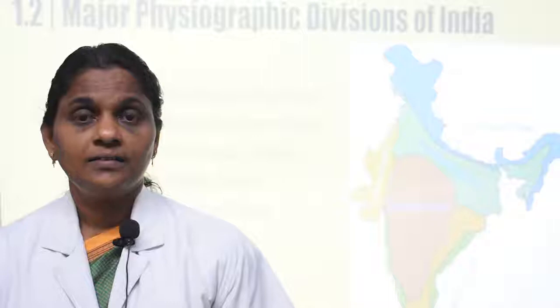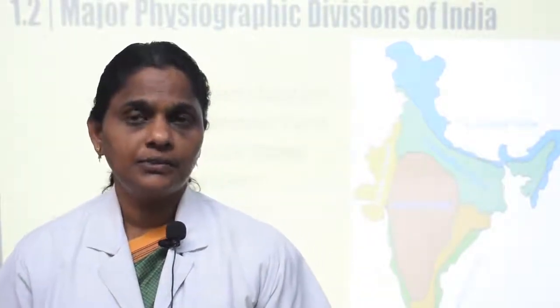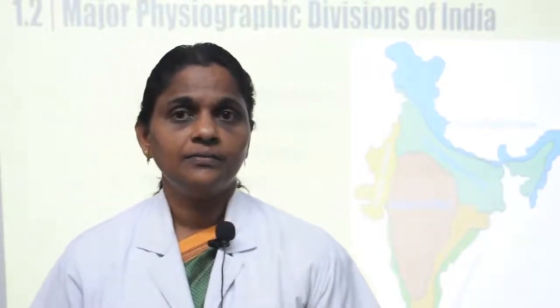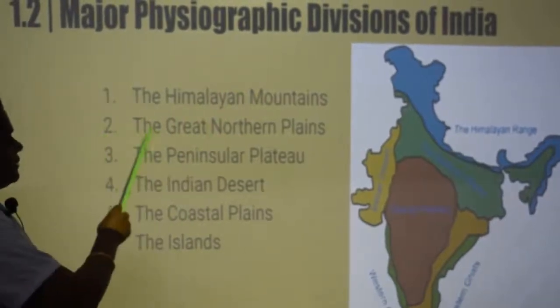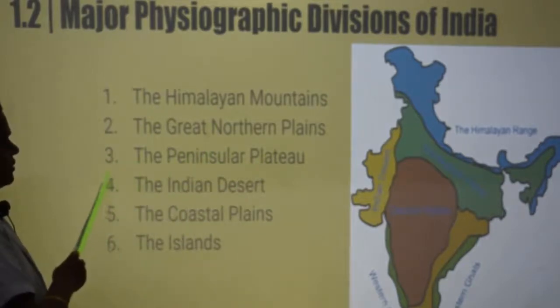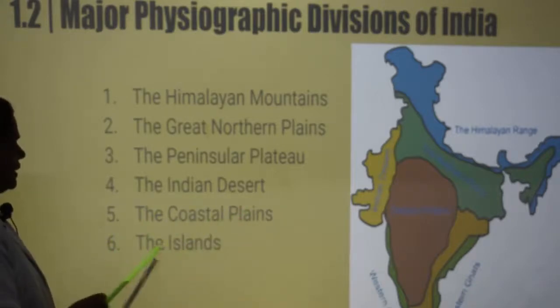Today we are going to see the topic Northern Mountains under the subtopic the physiographic divisions of India. There is a varied division of landforms in India. Though the country has many landforms, based on these differences it is divided into 6 geographical divisions. They are: 1. The Himalayan mountains, 2. The Great Northern Plains, 3. The Peninsular Plateau, 4. The Indian Desert, 5. The coastal plains and 6. The islands.